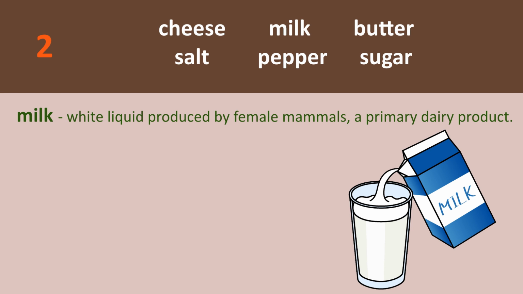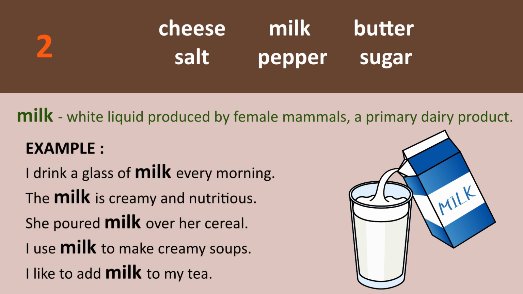Milk. White liquid produced by female mammals, a primary dairy product. Example: I drink a glass of milk every morning. The milk is creamy and nutritious.